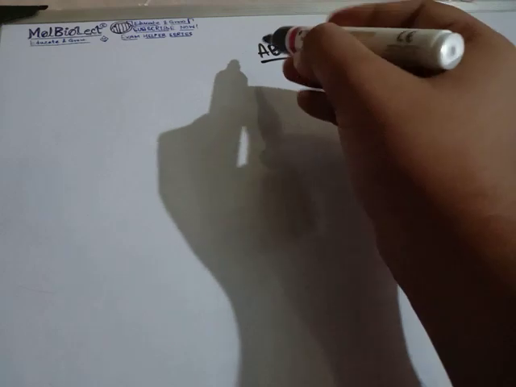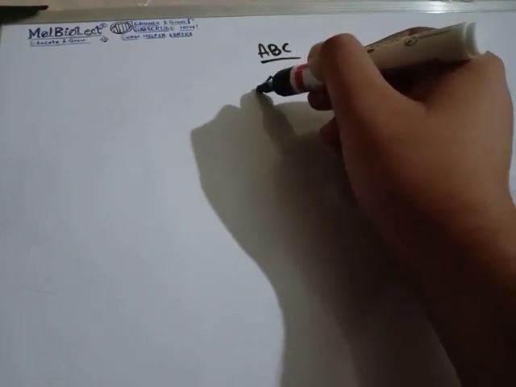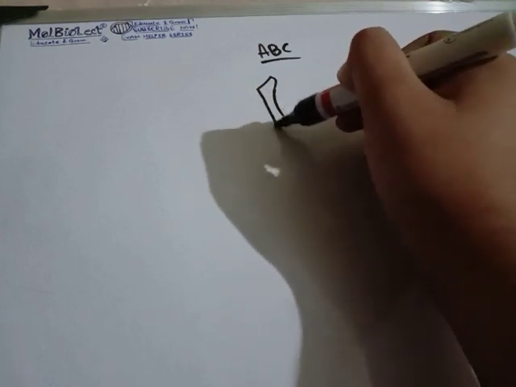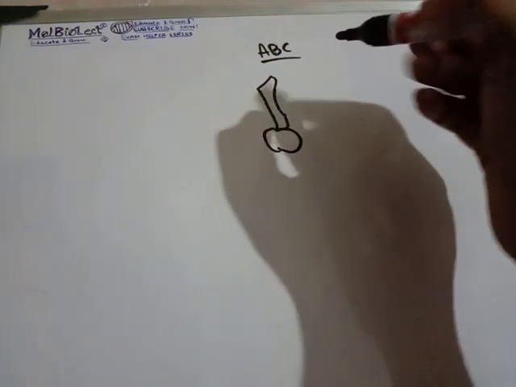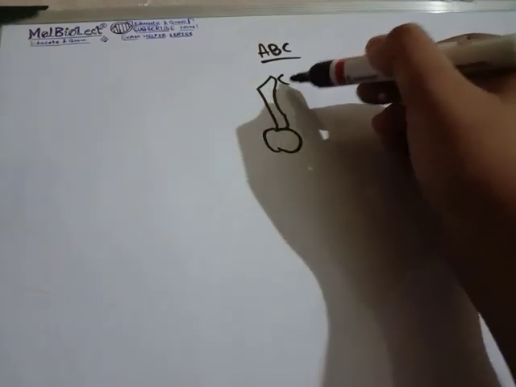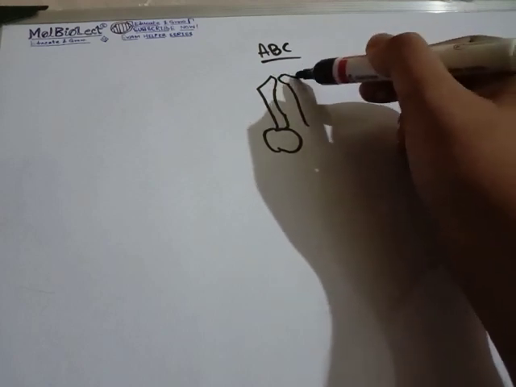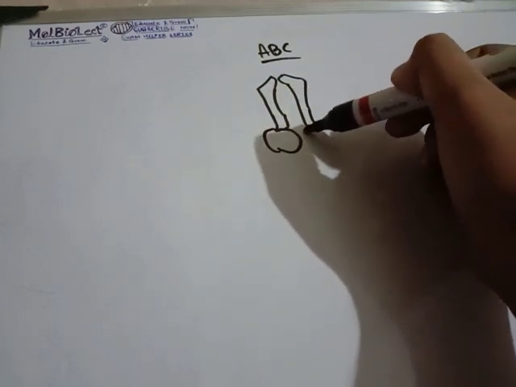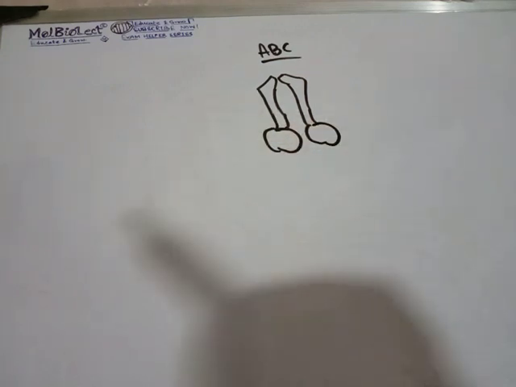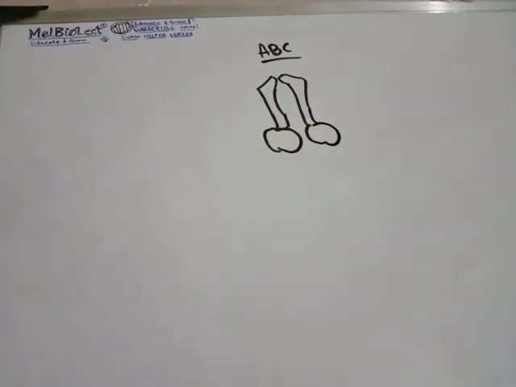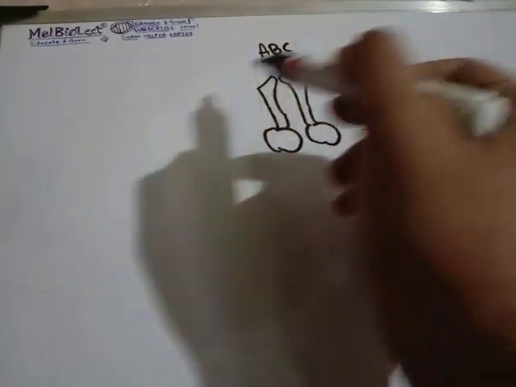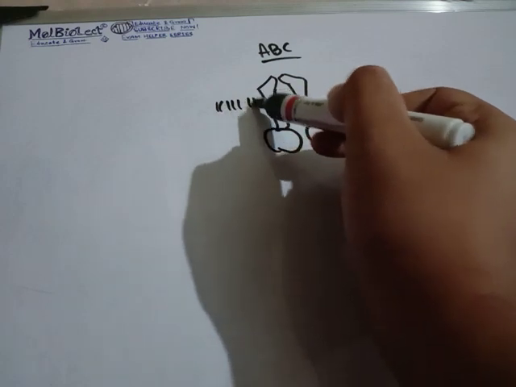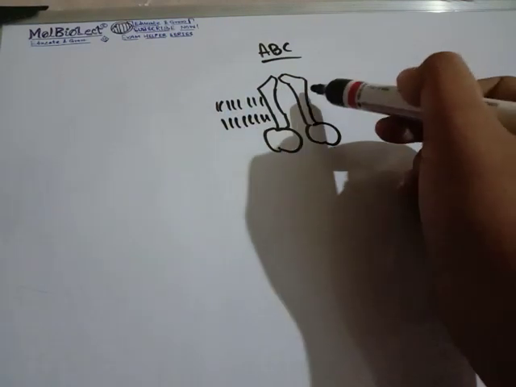So let's start with the ABC and its basic concepts. In case of ABC transporters, we have got 2 domains. One is known as the transmembrane domain, and the transmembrane domain looks something like this. Just a representation, by the way. The transmembrane domain looks like this, and we have got 2 domains. So basically it's a dimer kind of protein, and over here we have got the lipid bilayers. Just assume these are lipid bilayers.